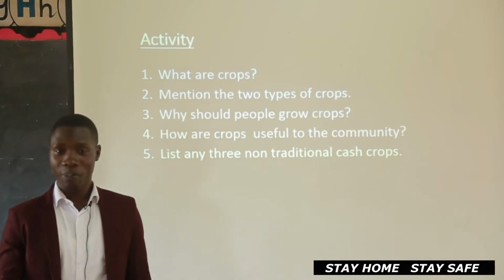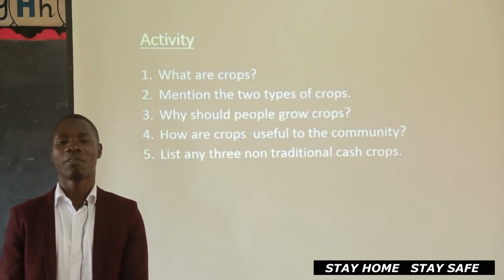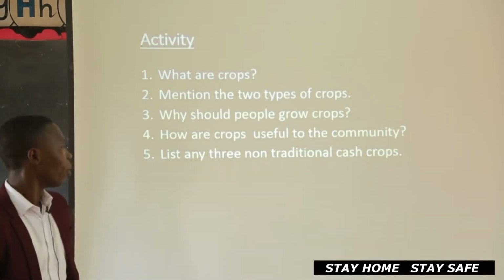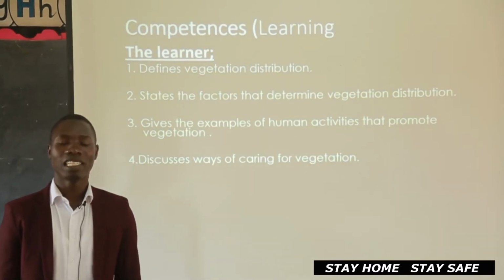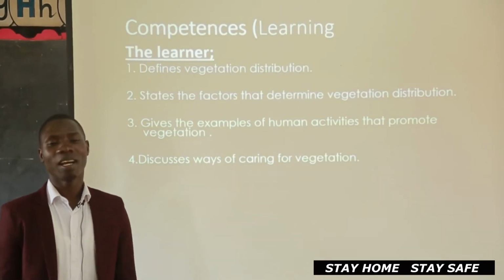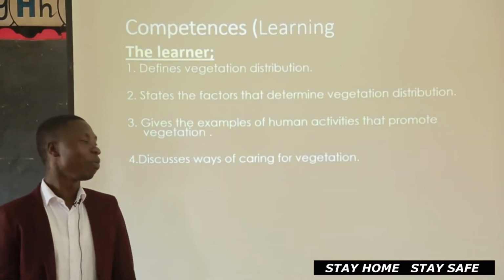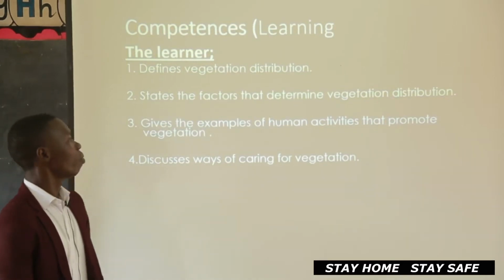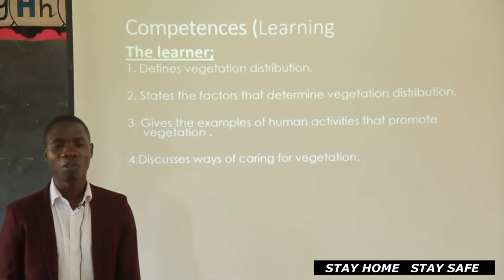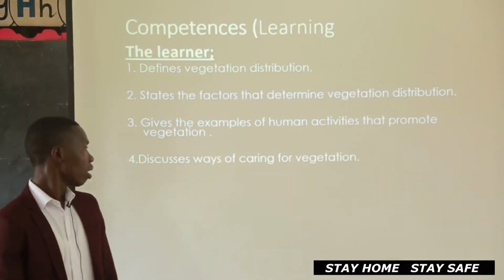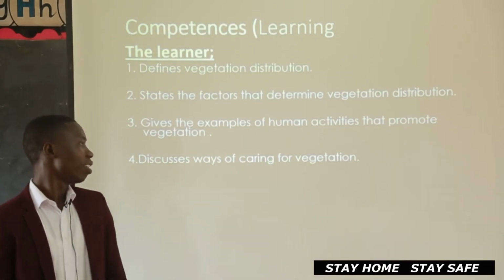Now, friends, if you missed out some numbers, you make corrections. And today be attentive so that you don't fail a number. Now, what are we going to have today? Today we are going to learn about vegetation distribution. By the end of this lesson, you are going to be a star. You'll be able to define vegetation distribution, state factors that determine vegetation distribution, give examples of good and bad human activities, and we shall also see how we can care for vegetation.